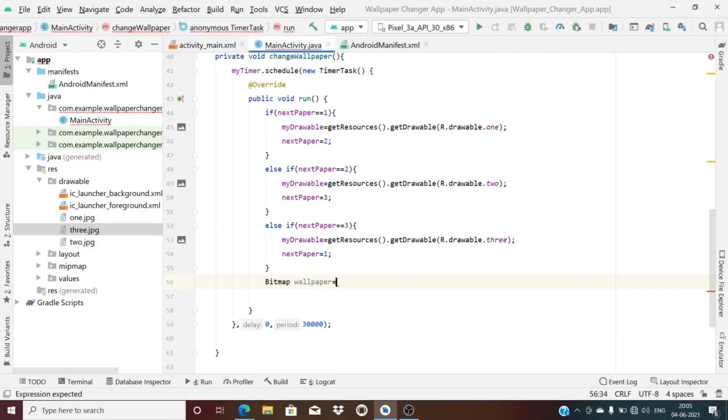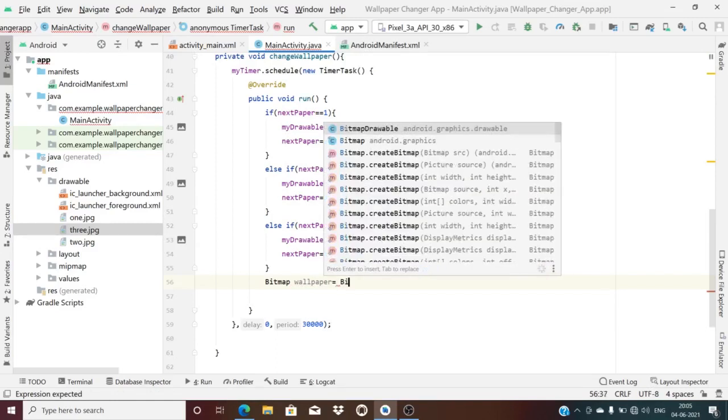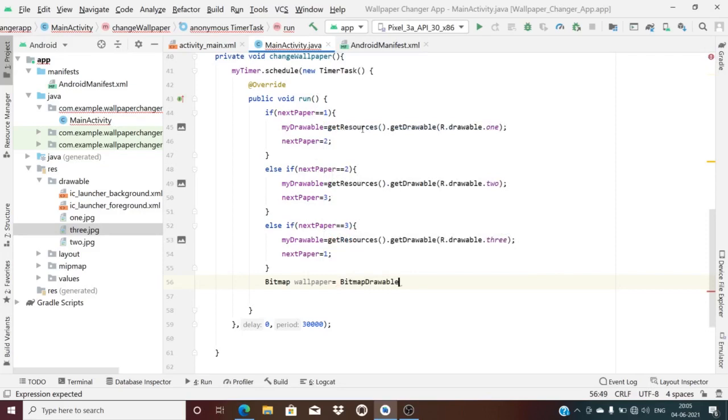I will make a bitmap drawable, and I will use my drawable canvas here, which you have equated to different images, and convert it into bitmap.